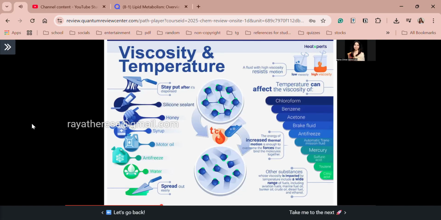Okay? And share ko lang guys, nagamit ko din tong viscosity when I was working as a product development analyst. We always measure the viscosity of lotions, hand soaps. Tapos, it really tells us a great information about the product we have formulated. And we can actually control the viscosity of various products through a lot of ingredients that increase or decrease the viscosity. So viscosity is a really interesting topic, guys. Take note of that.